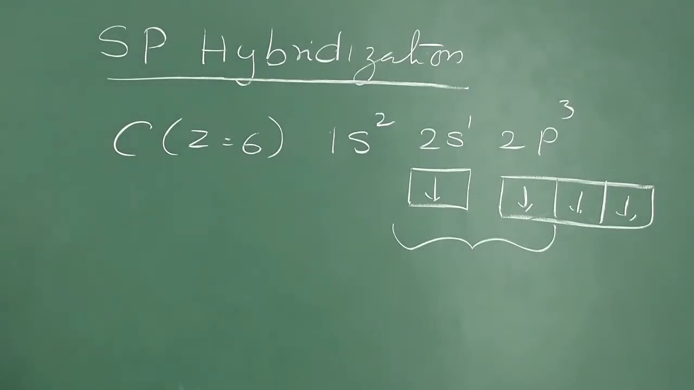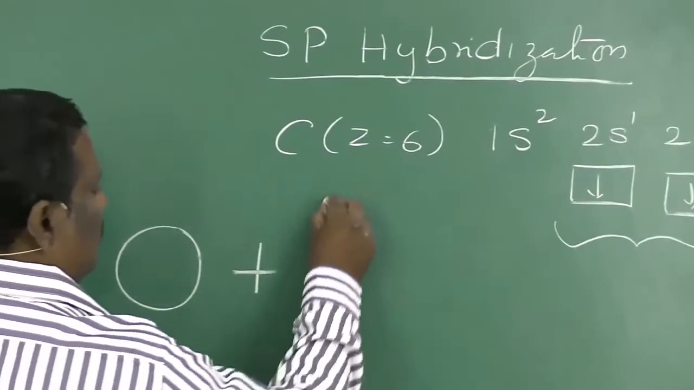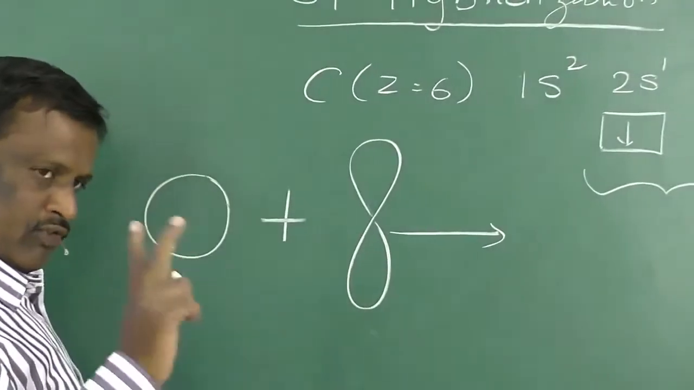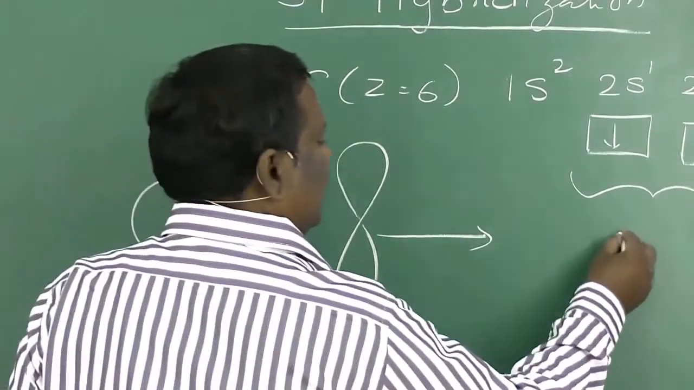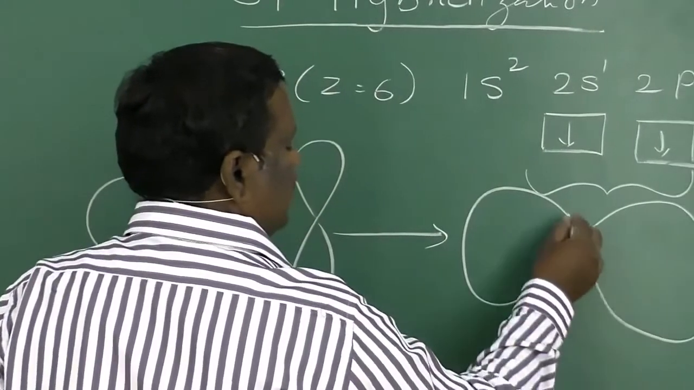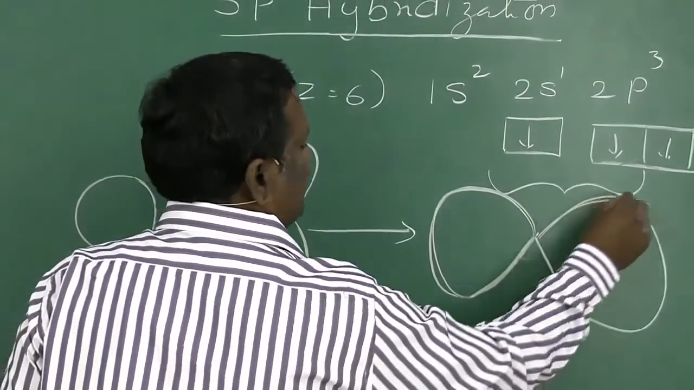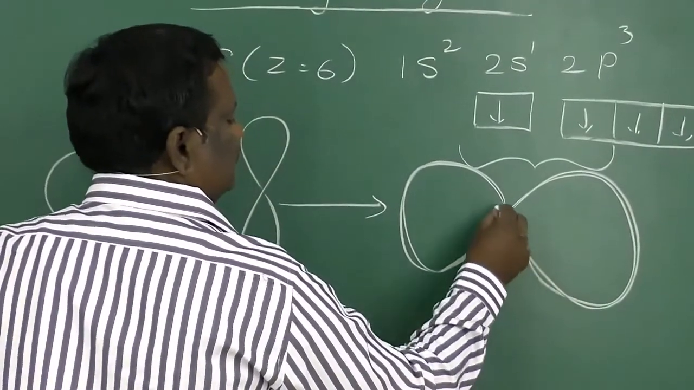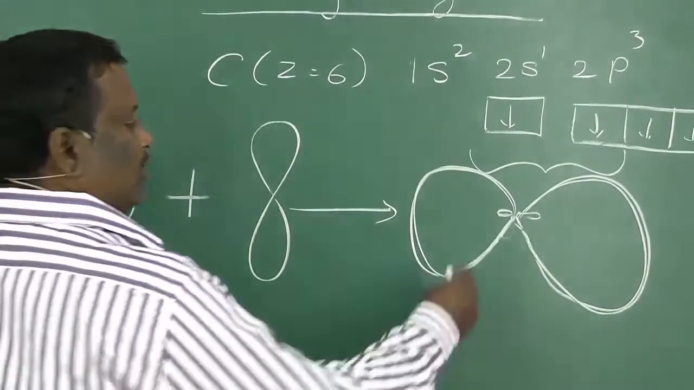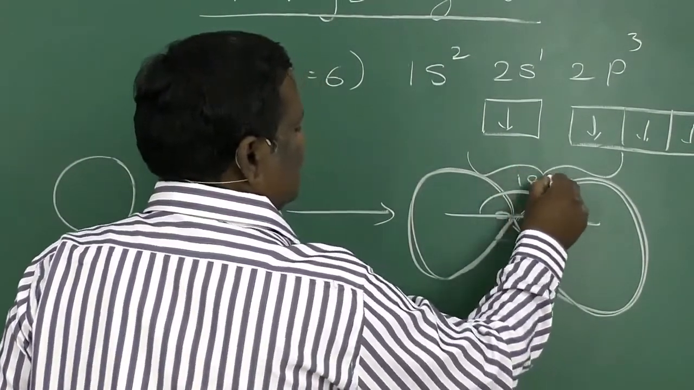Now, if one s orbital and one p orbital mix together, they form two identical hybrid orbitals. This is not a p orbital. This is one sp hybrid orbital and this is another sp hybrid orbital. And they are in linear shape with bond angle 180 degrees.